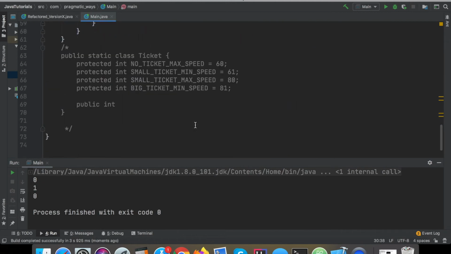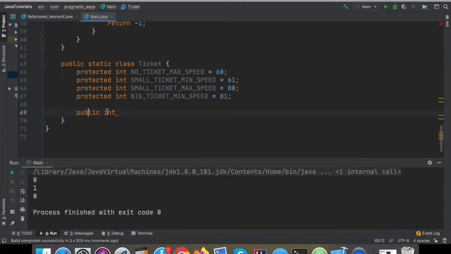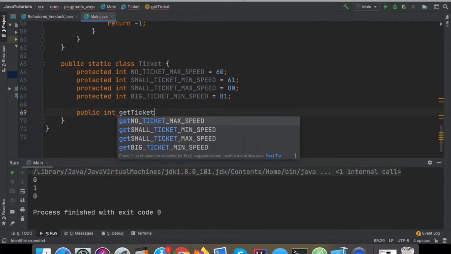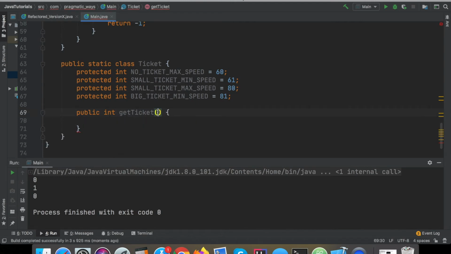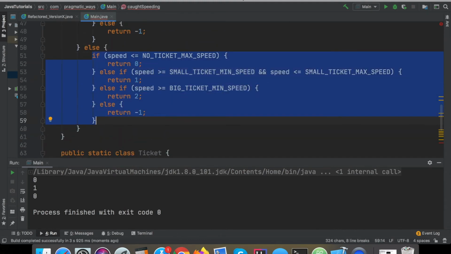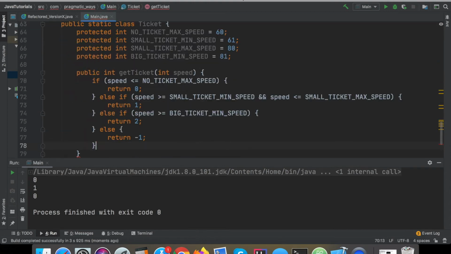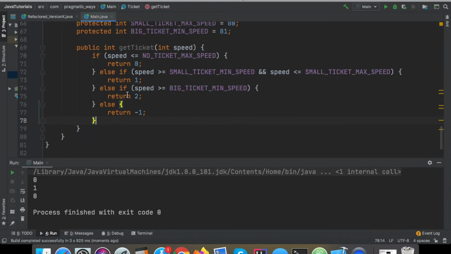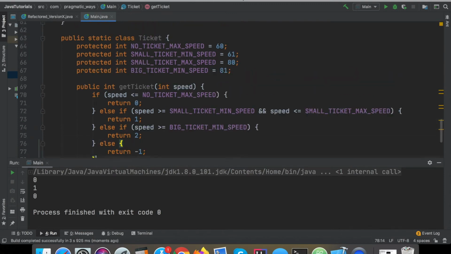So now let's continue on with actually creating this ticket class, this ticket inner class that I was referring to. Right now we're going to be creating this getTicket function, and this getTicket function is really going to be handling the real logic for determining what type of ticket we need. And honestly, what I could really just do here is copy this exact conditional right down into here, because that is literally exactly what it is. So I'm going to go ahead and save that.